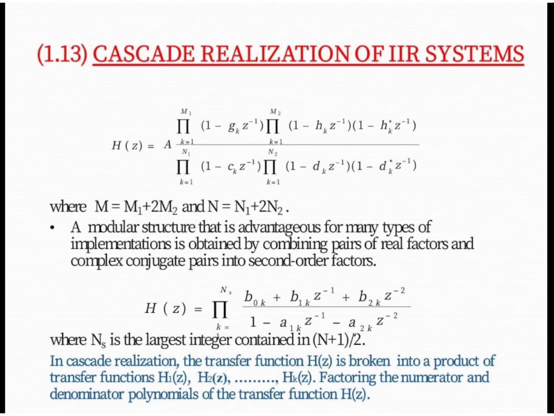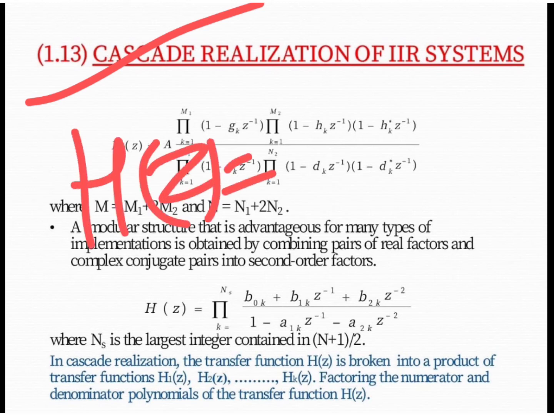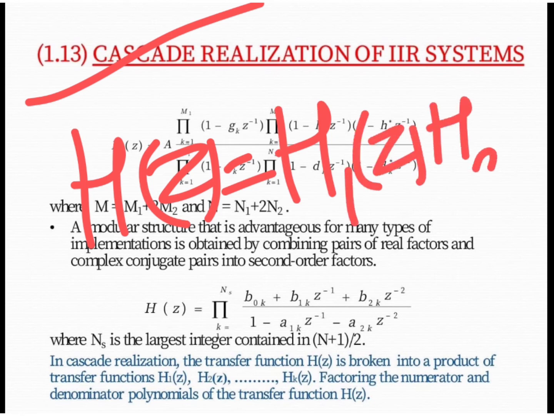Now, cascade realization of an IIR system. In cascade realization, whatever the transfer function given, we factor that particular system function into a product of system functions in cascade form. So we factor our system function H of z into a multiplication of a number of system functions, and depending upon each individual system function, we implement it in cascade form.